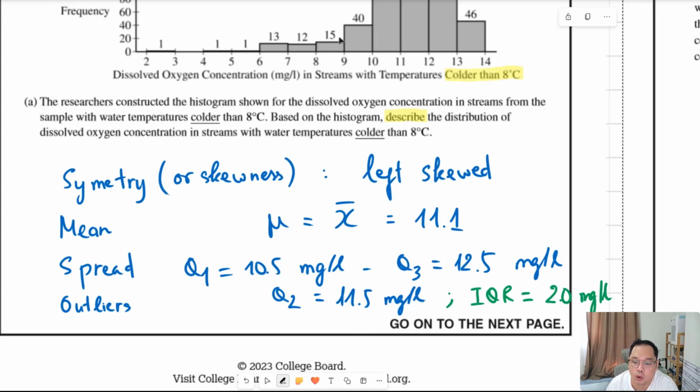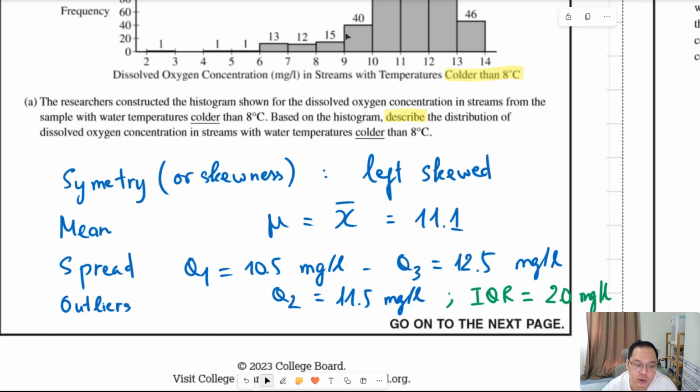And lastly, outliers. A value is an outlier when it differs from Q1 or Q3 by more than 1.5 times the interquartile range. The interquartile range is 2, the lower quartile is 10.5.